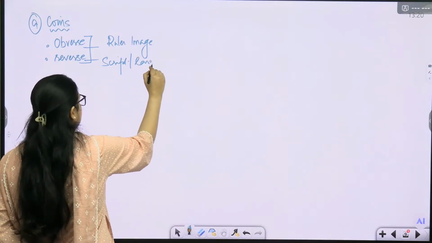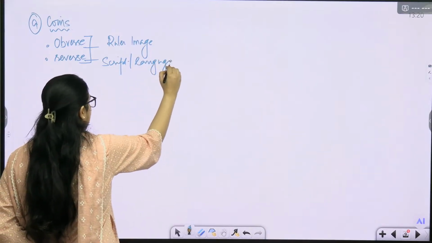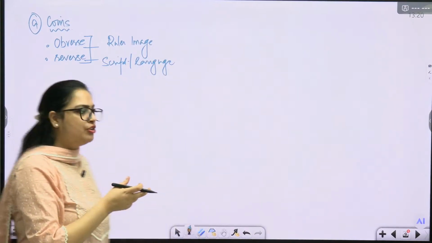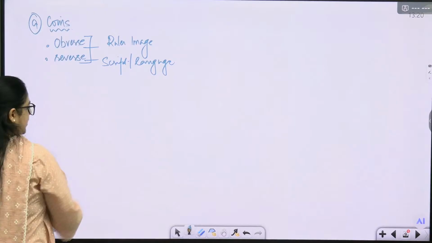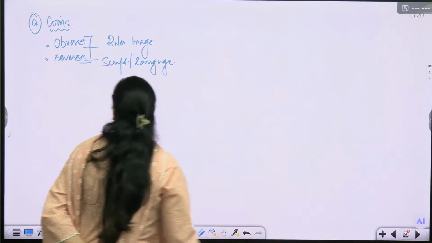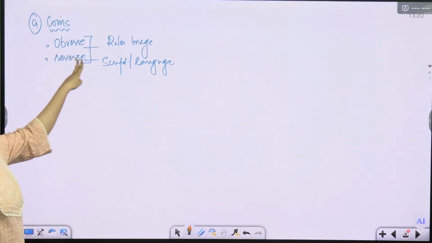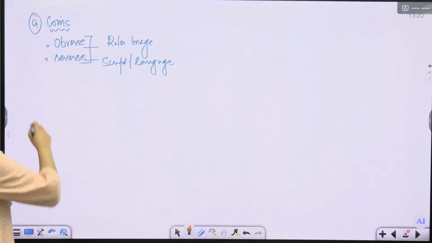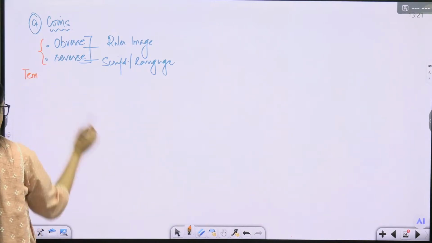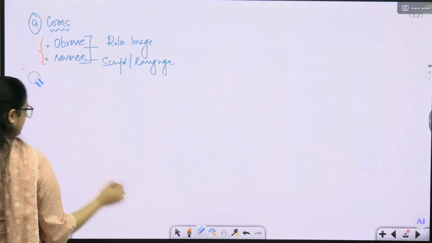So we are writing script and language here. They also used a lot of titles, so titles are sometimes written here. The first thing related to the coin, therefore, is the terminology. No front, no back. It is obverse and reverse.